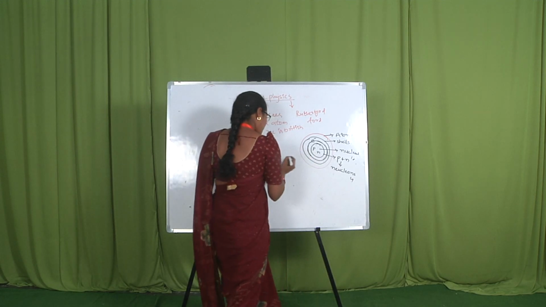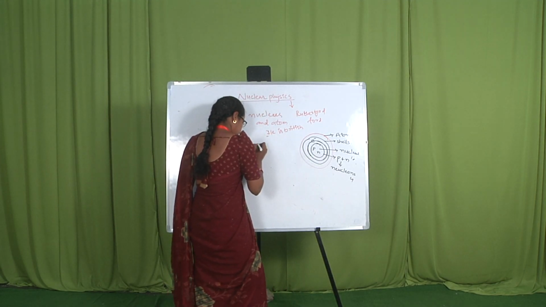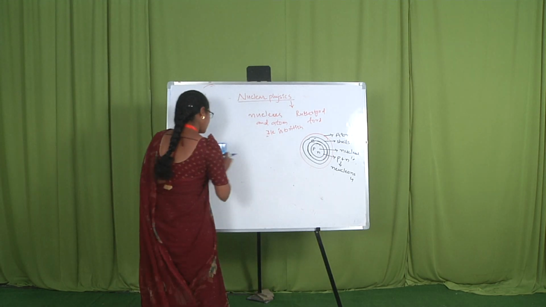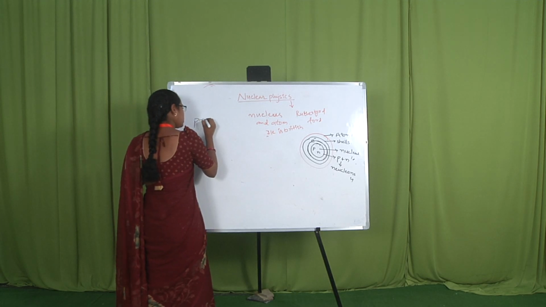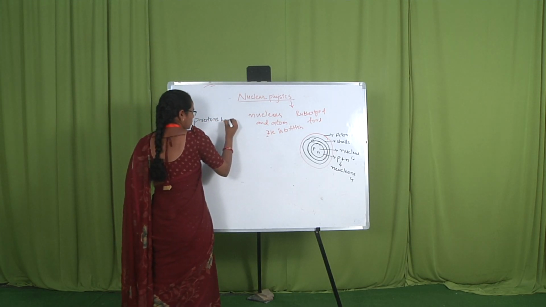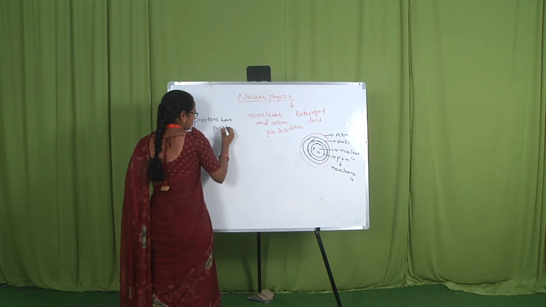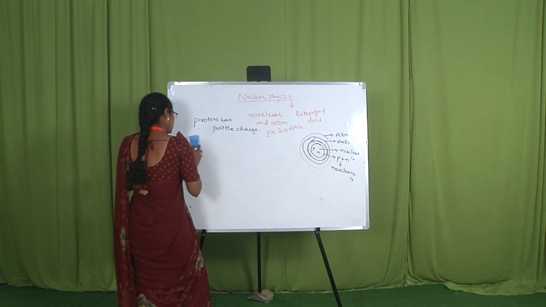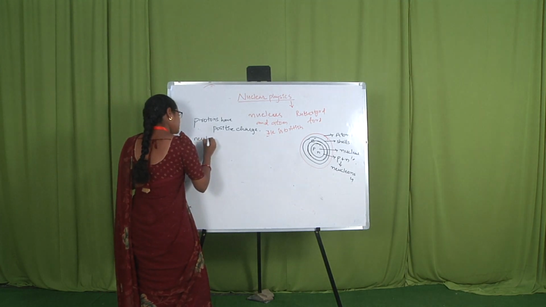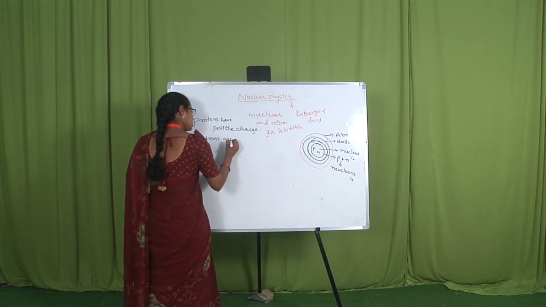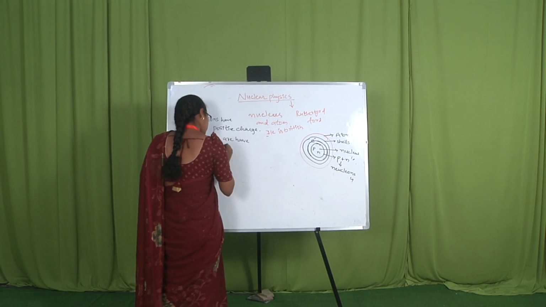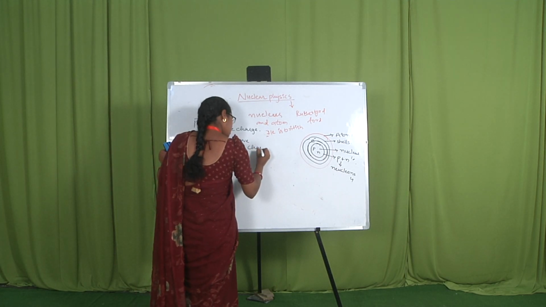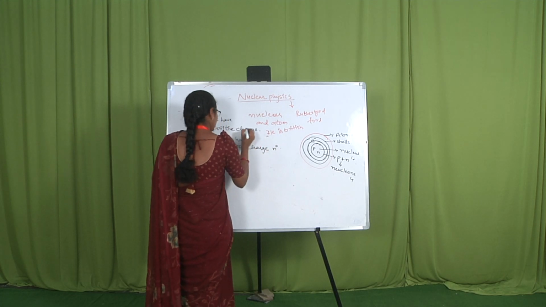Here, protons have positive charge. Neutrons have neutral charge, that means zero.